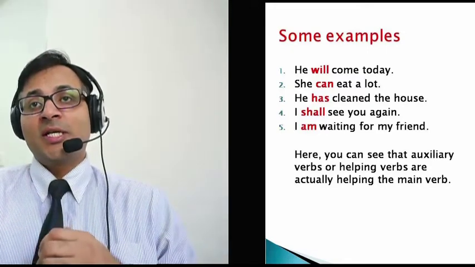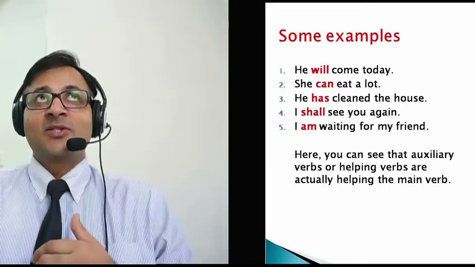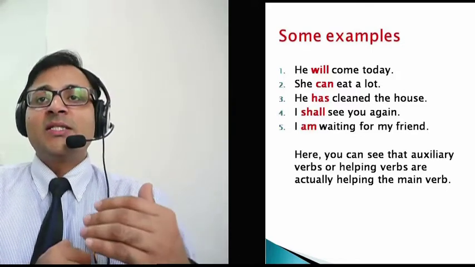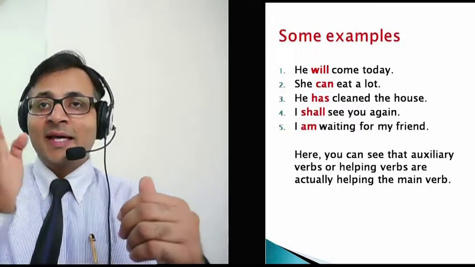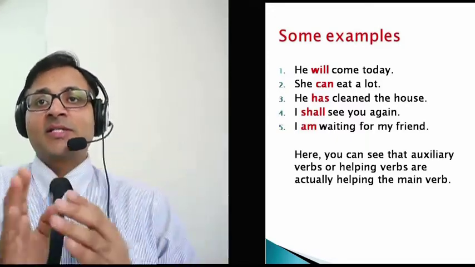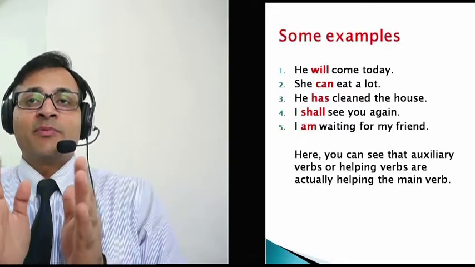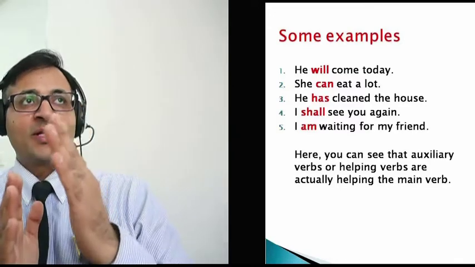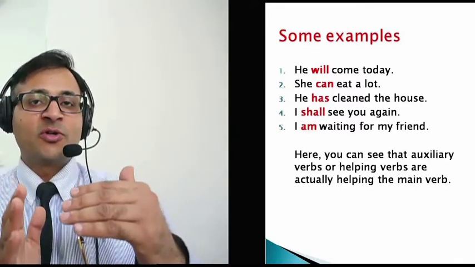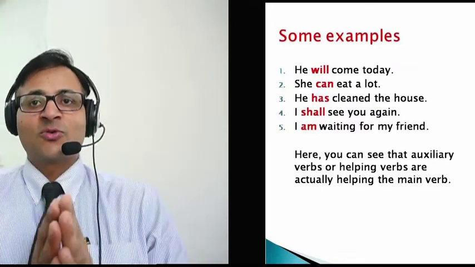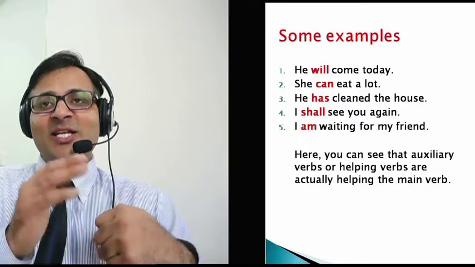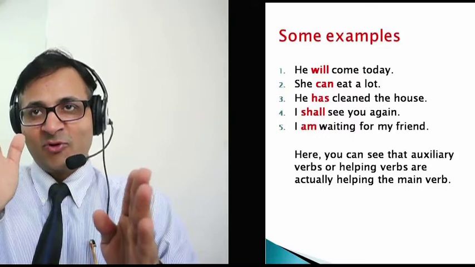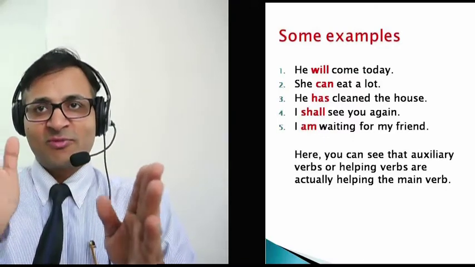Second sentence says she can eat a lot. Glutton is a word for the person who eats a lot, and the concept is called gluttony. He's cleaned the house, or you can say he has cleaned the house. We have used has because the subject is he, not somebody else. In the previous videos I have taught about how we use different nouns and how we conjugate, so please see that. When I say he has cleaned the house, the word has, an auxiliary verb, is helping the main verb cleaned, and we have to use the third form of the verb.